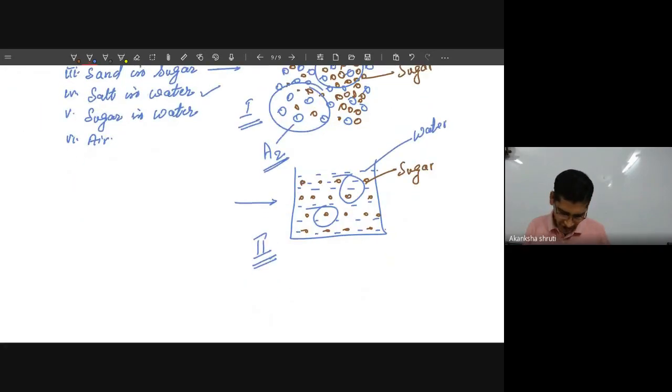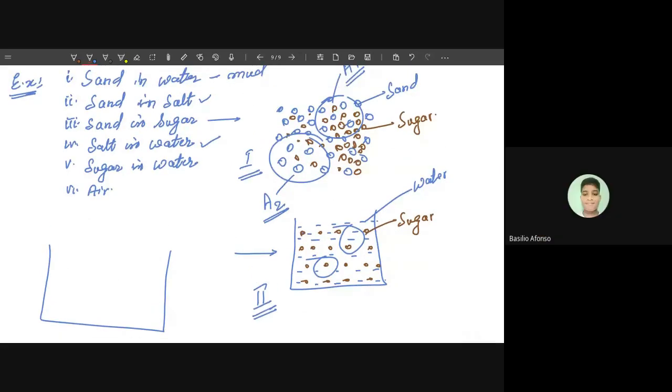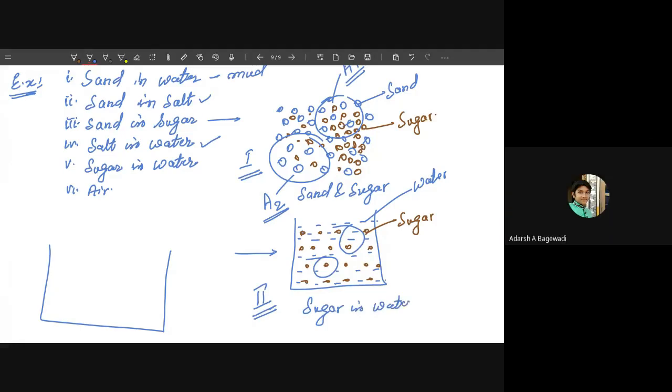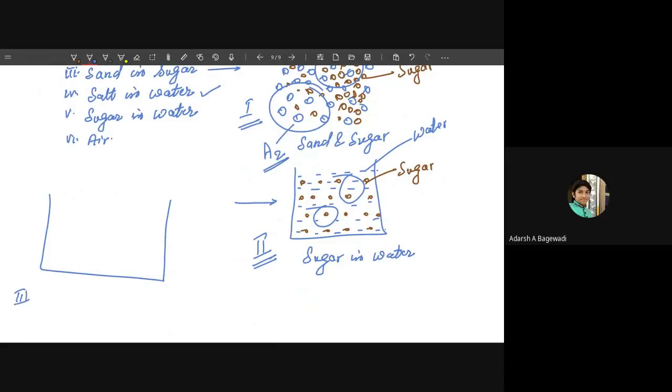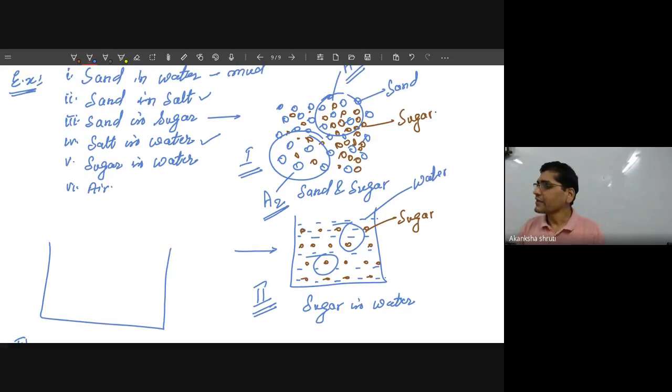Let me draw the third one. Sand and sugar I have taken in the first case. In the second case, sugar in water I have taken. Will the mixture of sand and salt be uniform or non-uniform? It will be non-uniform. That's what I am saying. In the first case, the mixture of sand and sugar will be non-uniform.